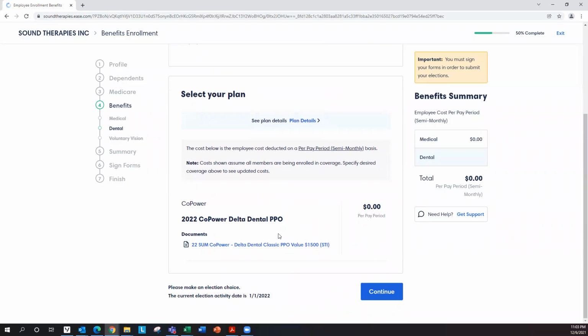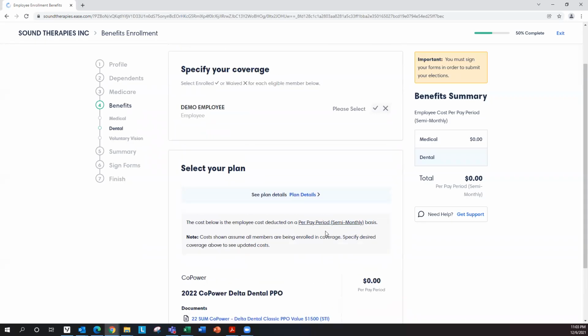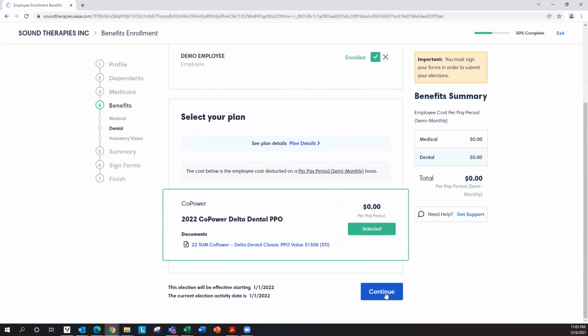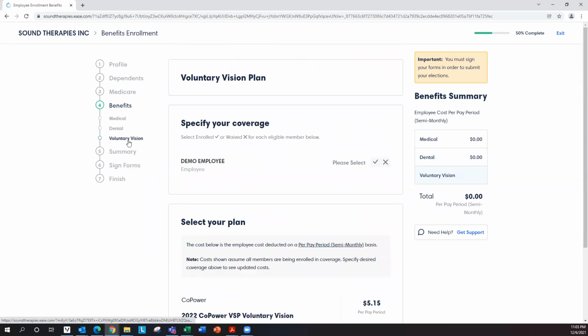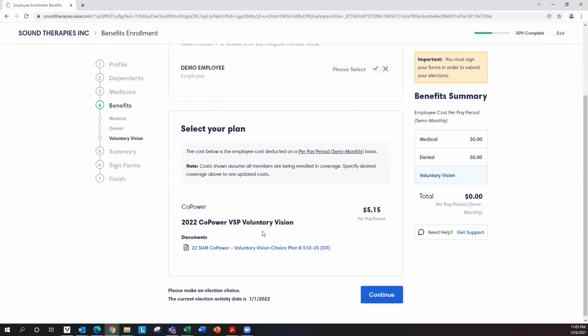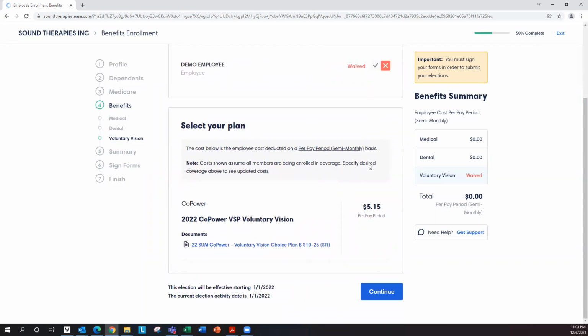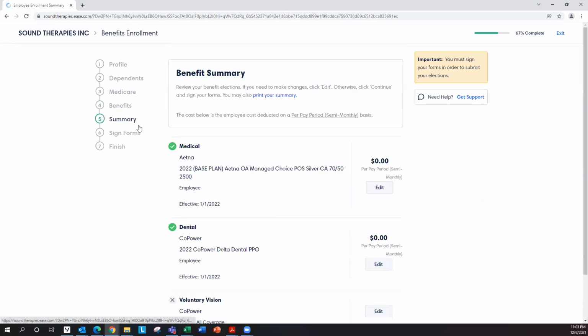Your employer offers you a Copower Delta Dental PPO plan. Check to enroll and click to continue. Your employer also offers you a voluntary vision plan through Copower VSP. It's a voluntary plan, so it's 100% paid by the employee. I could click the check mark to enroll or X mark to waive. For example, I want to waive this, so I can do that by clicking on the X mark and click continue. The next step is the summary.